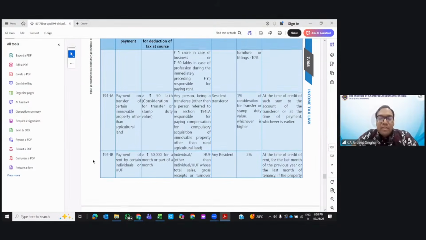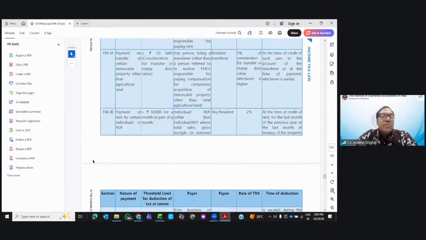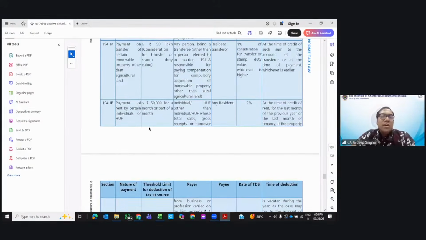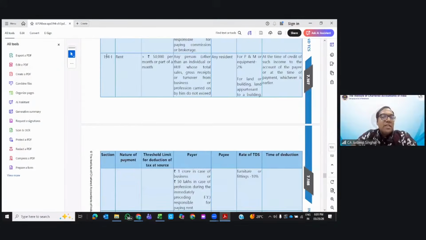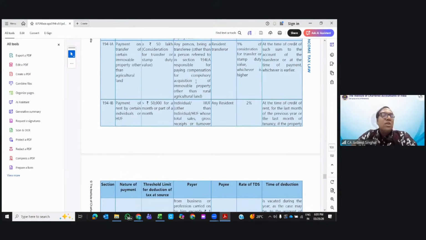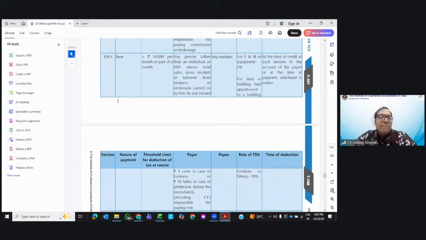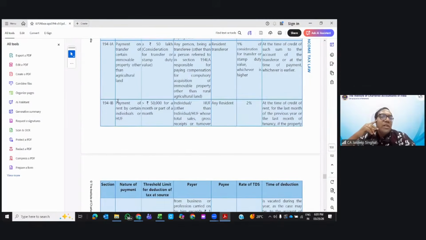Then 194IB, sorry, IB, not B. 194IB is for the payment of rent by certain individuals and HUF. Tell me, in the scenario of 194I, only those individuals and HUF are considered whose turnover is greater than 1 crore or 50 lakhs. If I'm a salaried person, am I covered in 194I?